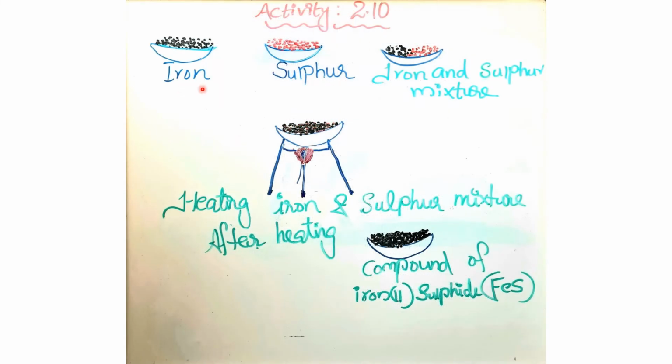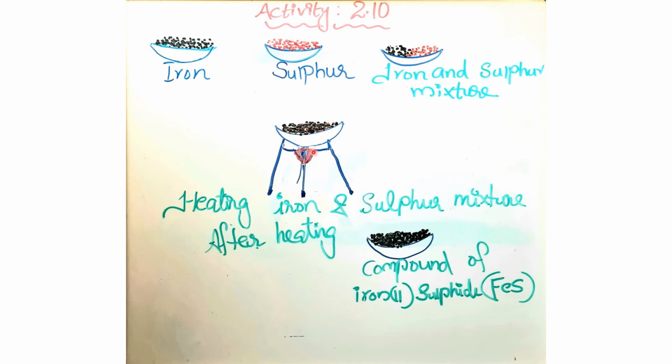Here is iron, here is sulfur, and this is the iron and sulfur mixture. In a china dish, add a small quantity of iron and sulfur and we will get a heterogeneous mixture. Here, the iron and sulfur mixture. Now, we are going to heat it.